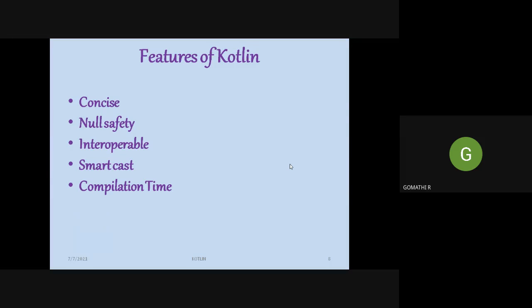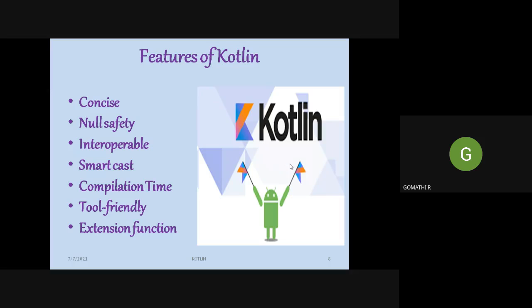SmartCast is a special feature in Kotlin, which is used in checking conditions. We will understand it when we start programming with Kotlin. Then compilation time is less, it is tool friendly, and it has some extension functions. So these are some of the features of Kotlin.